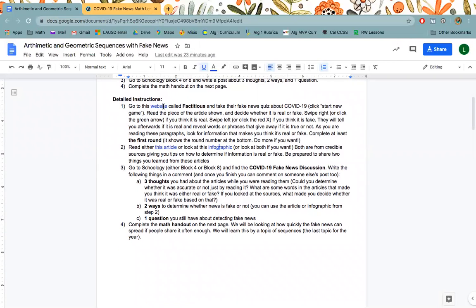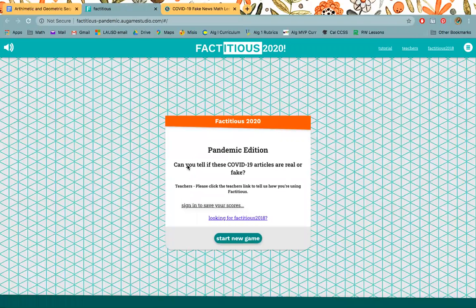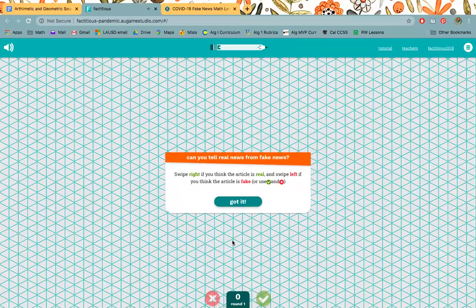You're going to go to this website called Factitious. So let me show you what it looks like. This is the pandemic edition. So you're going to click Start New Game. And you can swipe right if you think it's real, swipe left if you think it's fake, or you can use the little check and X's down at the bottom.